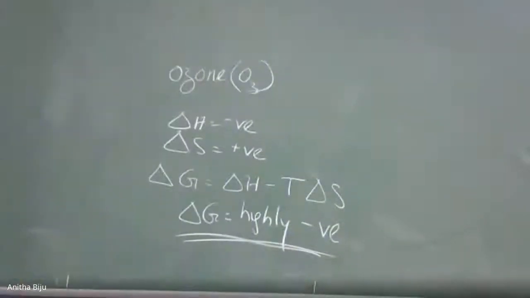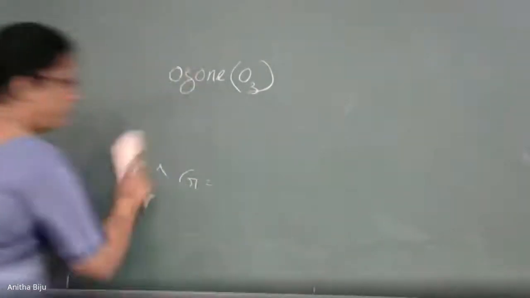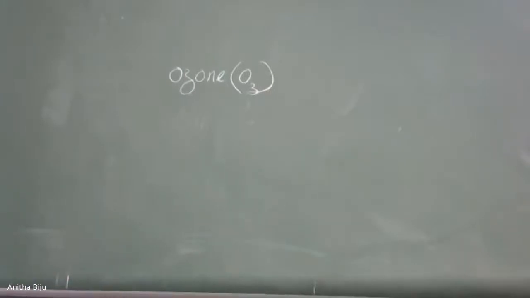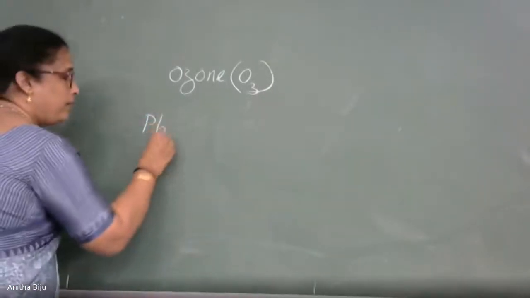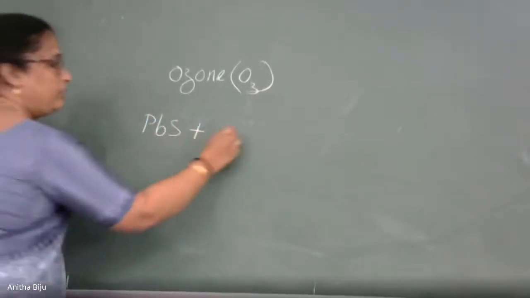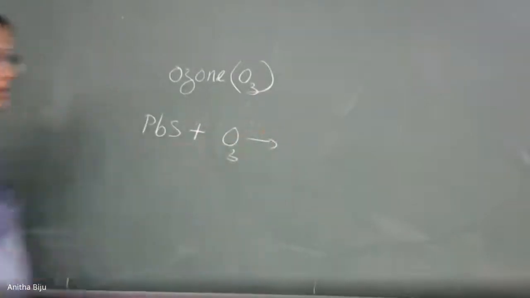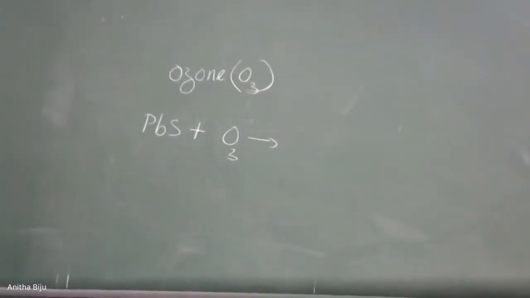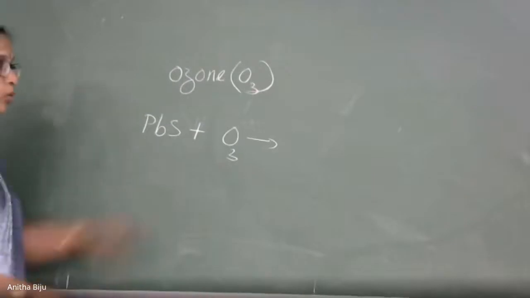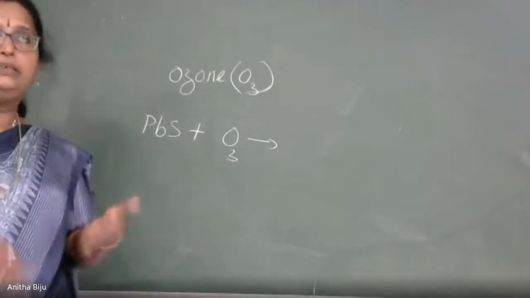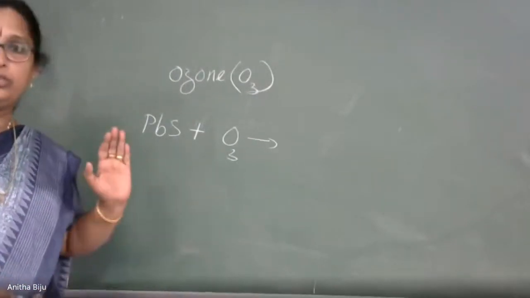PbS plus O3. We are talking of lead sulfide, PbS, reacting with O3. Say, what is the product obtained? Any idea? Ozone undergoes decomposition, we get nascent oxygen and dioxygen.